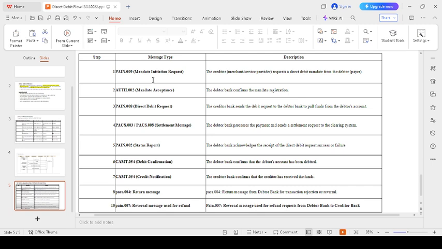After that, the creditor sends the pain 008 direct debit request message to the creditor bank. The creditor bank should convert that message to a pacs 3 or pacs 8 and send it to the debtor bank clearing system. This transaction should be tracked with the pain 002 status report.